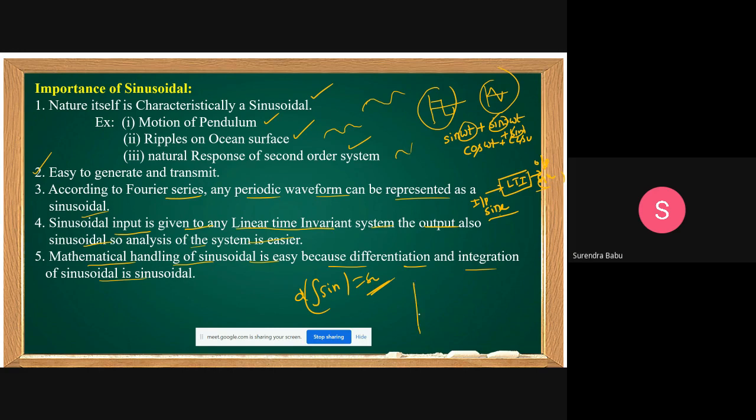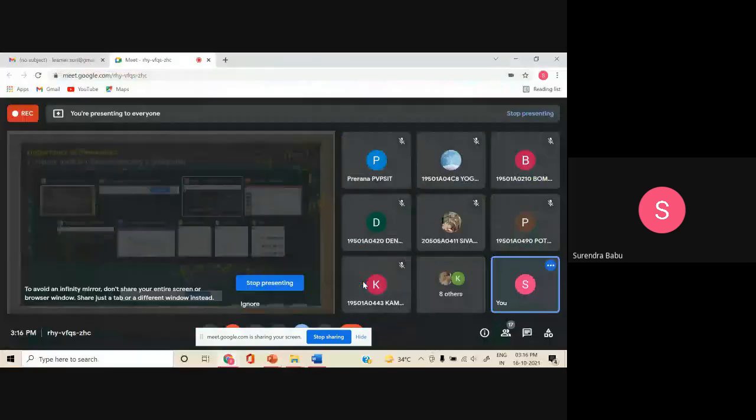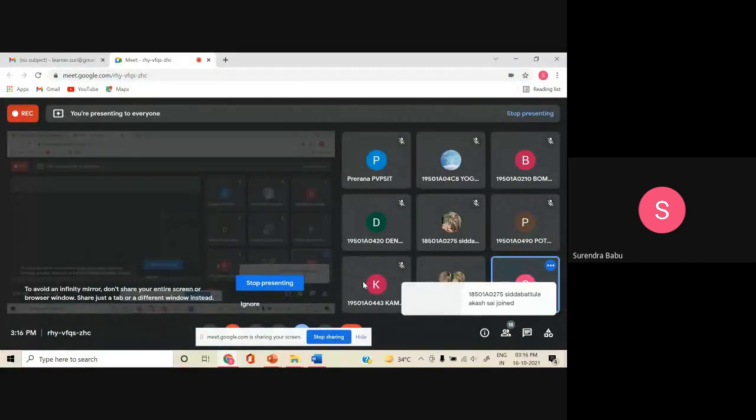But there is only one difference, students. This is the sine function and this is the cosine function. The nature is the same. Only the angle changes between sine and cosine. What is the angle difference between sine and cosine? How much angle? What is the angle difference between the sine and cosine generally? Any answer?